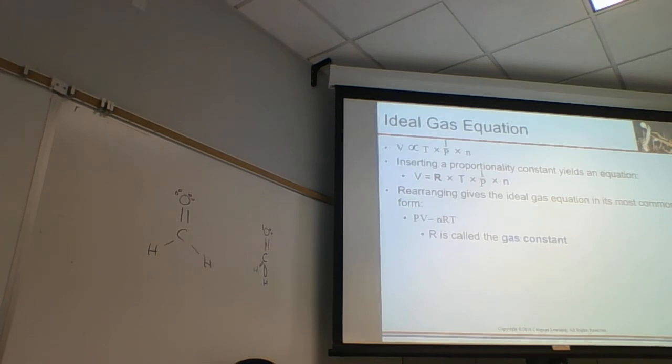The combined gas law was P1 V1 over T1 is equal to P2 V2 over T2, which is equal to a constant. All we're doing is adding Avogadro's, which is the moles as well. So P1 V1 over N1 T1 is equal to P2 V2 over N2 T2, which is equal to the constant. This constant we're going to give a name this time. The constant is going to be called R. R is equal to the gas constant.